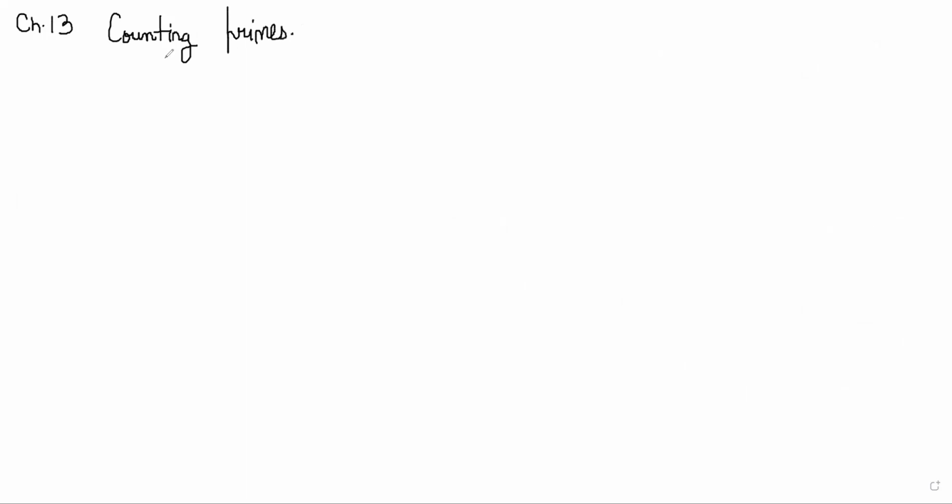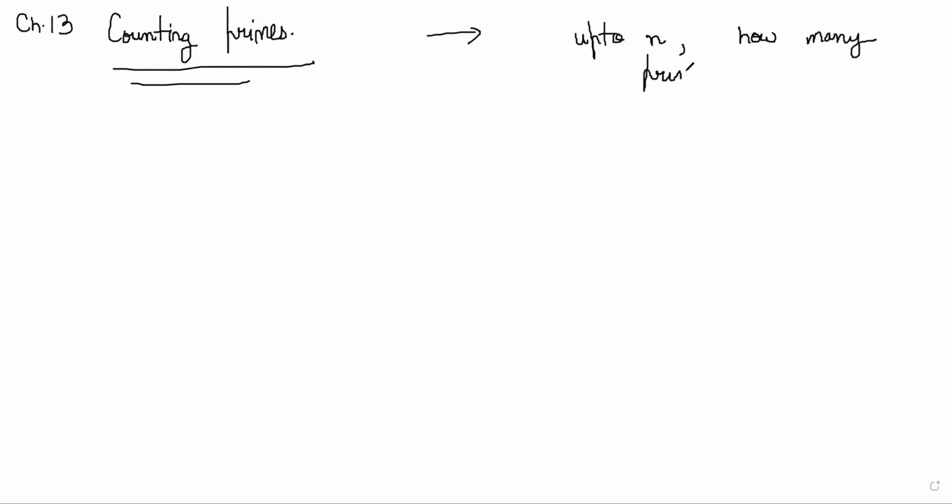So obviously prime numbers are infinite, but then what does it mean to count them, right? Counting means basically up to a certain number, up to n, how many primes are there? This question. Correct? So obviously that is something that is very interesting and not at all easy, right?